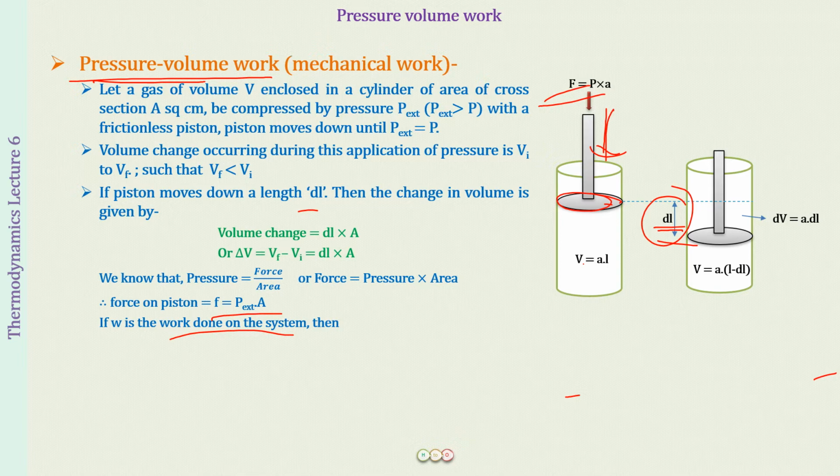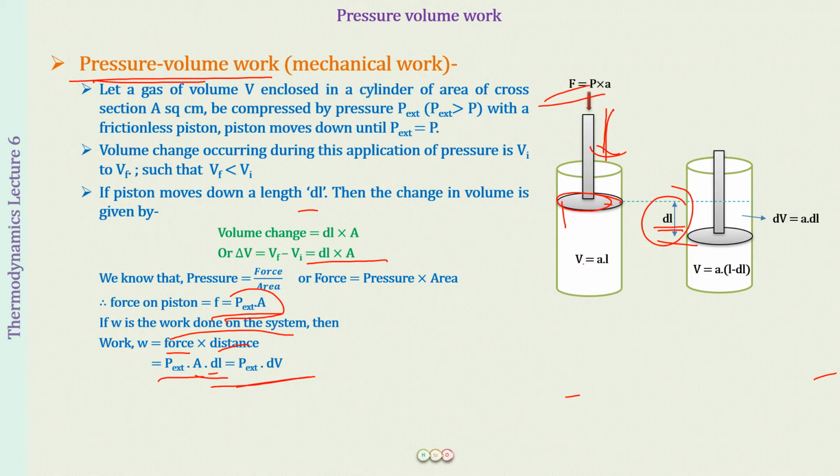So this is work done on the system, and the work done on the system will be equal to force into displacement. If we put in the values, force is what we have just found, P external into A, and the distance the piston has moved is dl, and A into dl is just what we wrote as the change in volume. So we can write it as P external into dV. The pressure outside into the change in volume is called work.